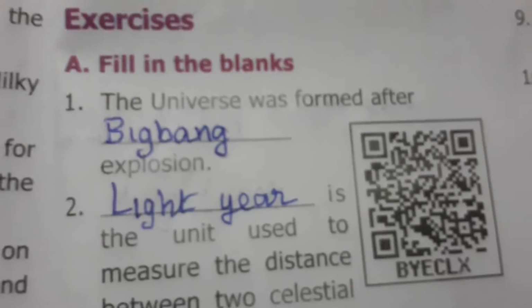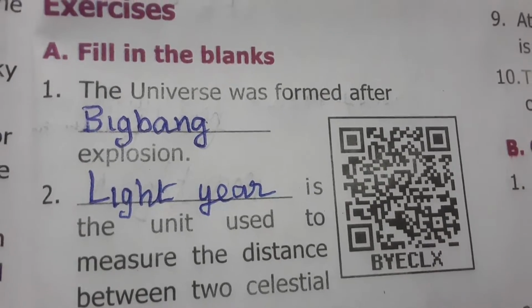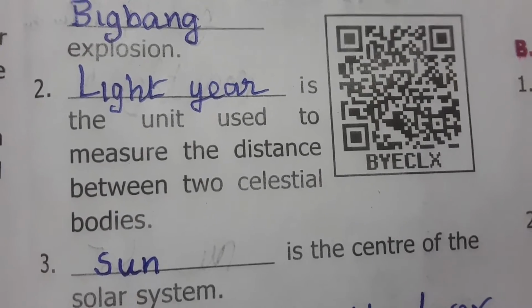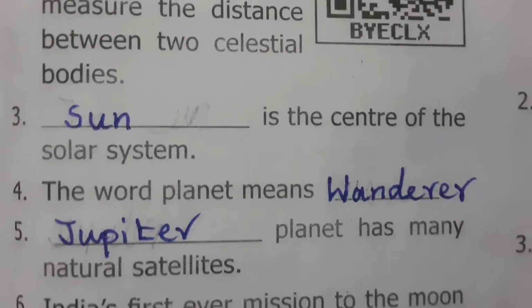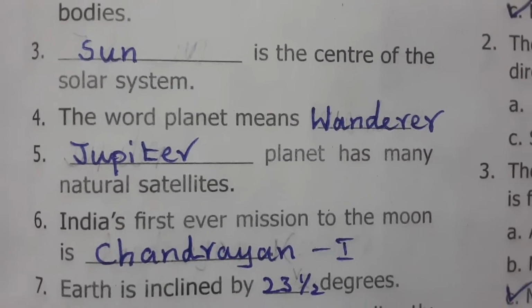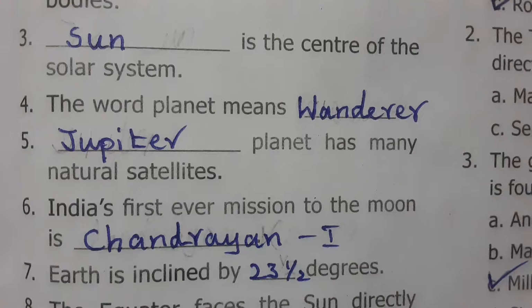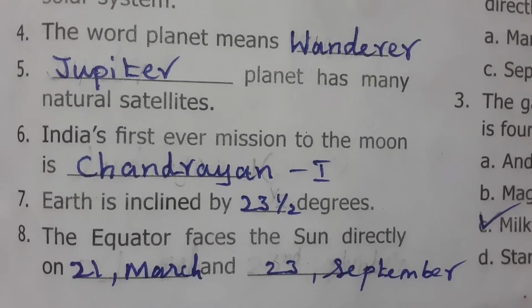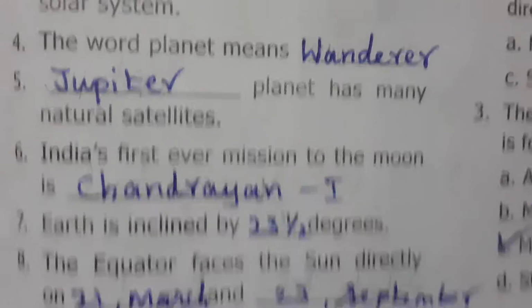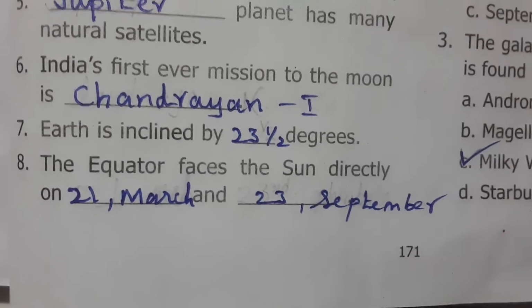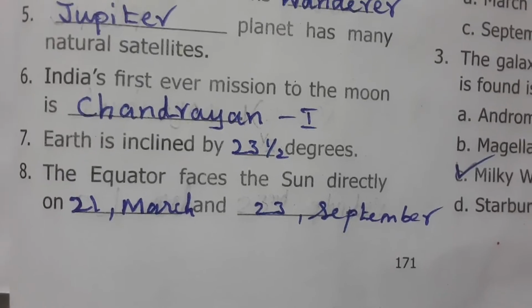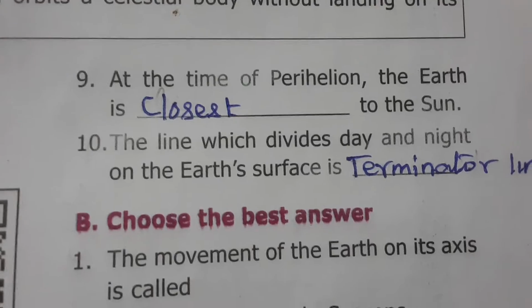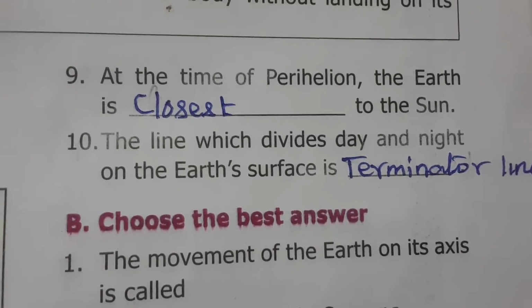Book back evaluations. The universe was formed after the Big Bang explosion. Light year is the unit used to measure the distance between two celestial bodies. Sun is the center of the solar system. The word planet means wanderer. Jupiter has many natural satellites. India's first ever mission to the moon is Chandrayaan 1. Earth is inclined by 23.5 degrees. The equator faces the sun directly on 21st March and 23rd September. At the time of perihelion, the earth is closest to the sun.